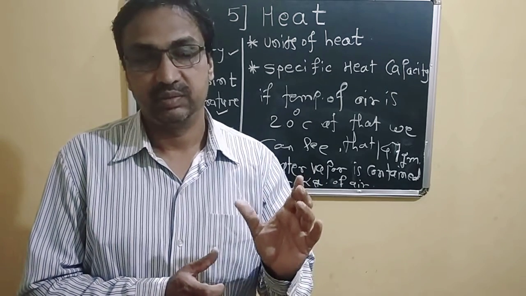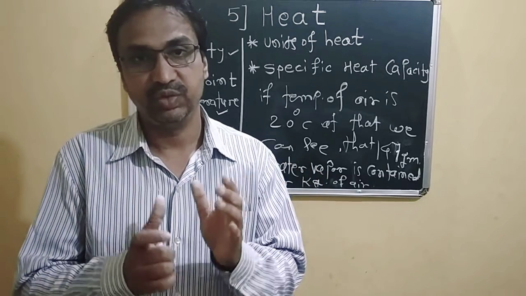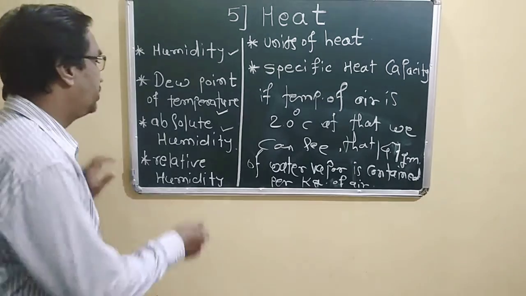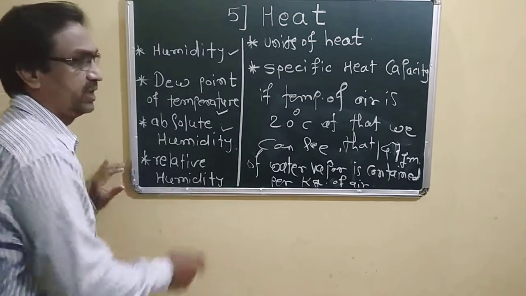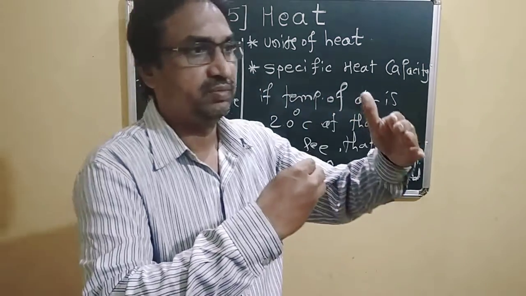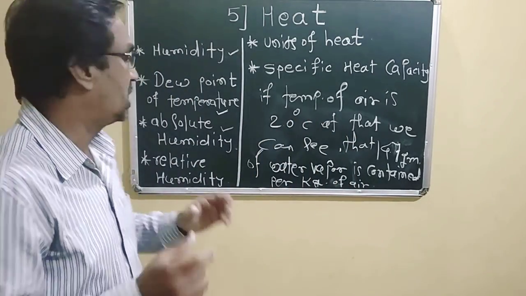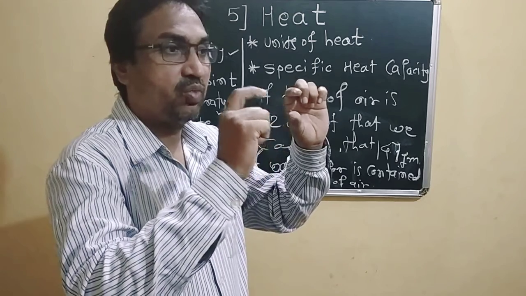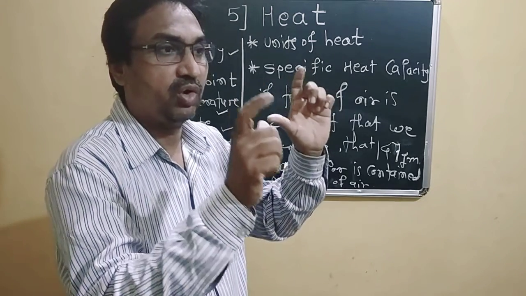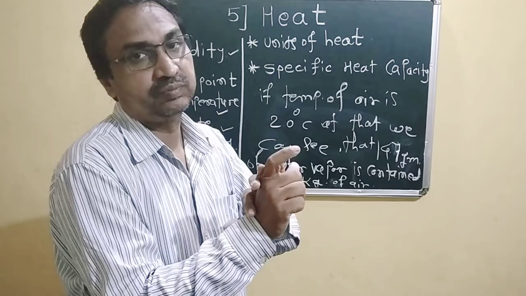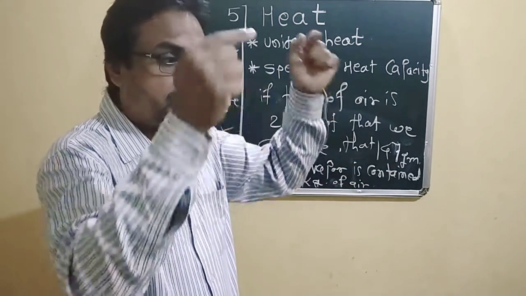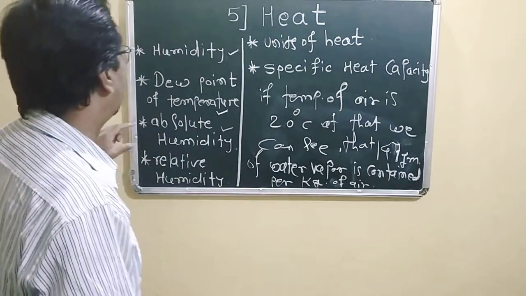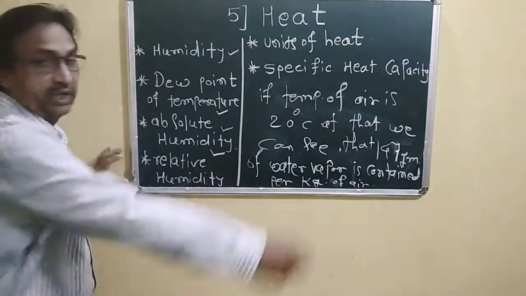The mass of vapor present in unit volume of air is called absolute humidity. Absolute humidity means there is no comparison. It is how much mass of water vapor is present in a unit volume of air, and this is nothing but absolute humidity.